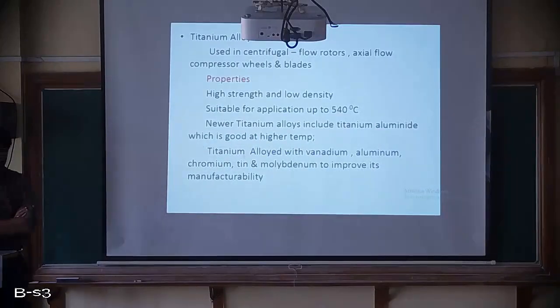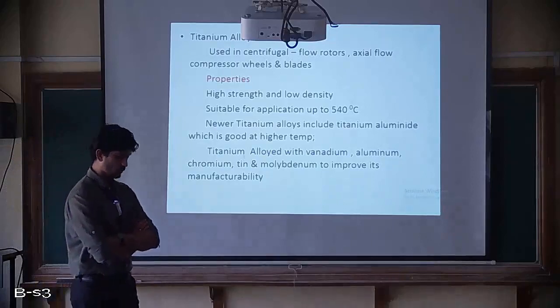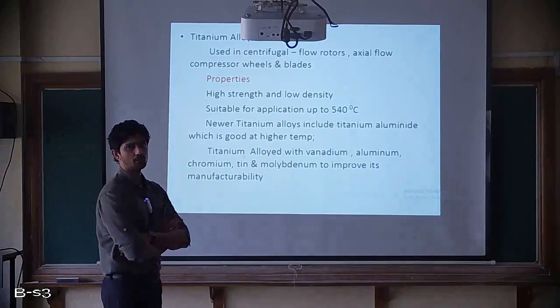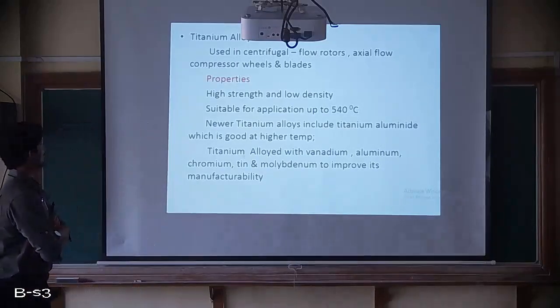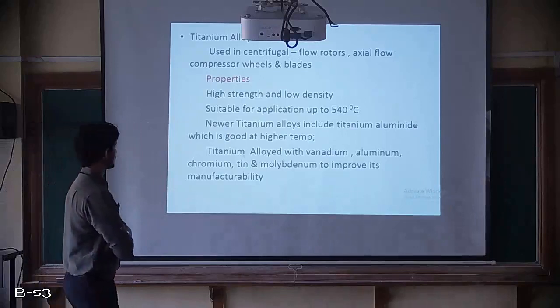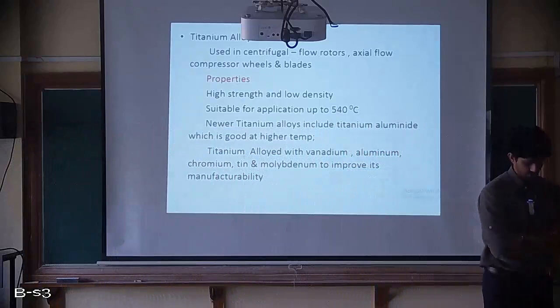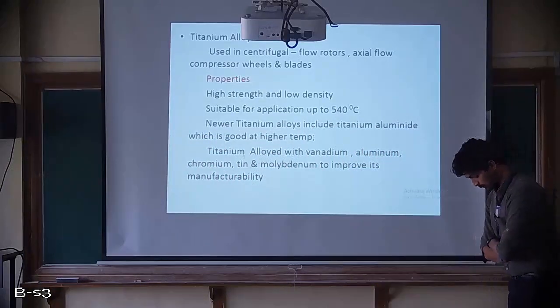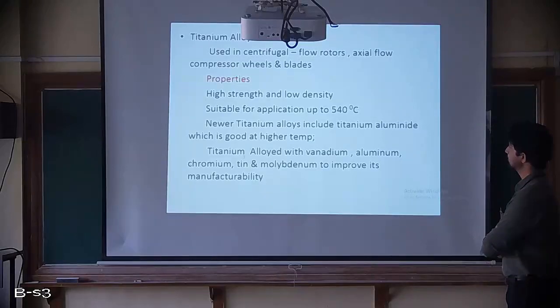Now next is titanium alloy. I am not going to cover all the materials that we use. There are a few very important materials which will be covered in this class. Now next is the titanium alloy, which is used for centrifugal flow rotors, axial flow compressor wheels and blades. Titanium alloys are also used for turbines. Here they have just said centrifugal, and they didn't mention whether it is a compressor or a turbine. So it is just for centrifugal flow rotors, axial flow compressor wheels and blades.